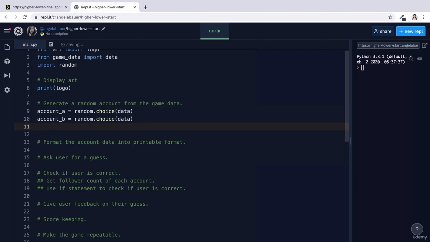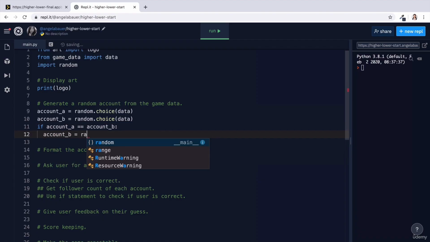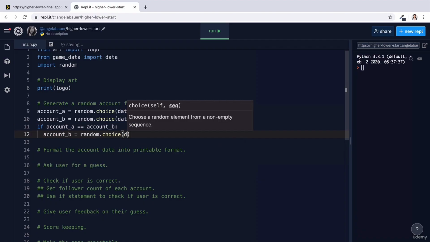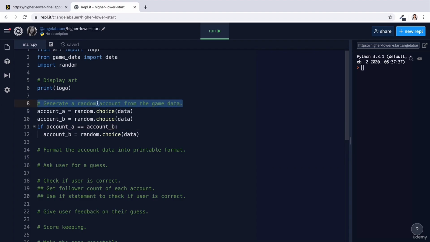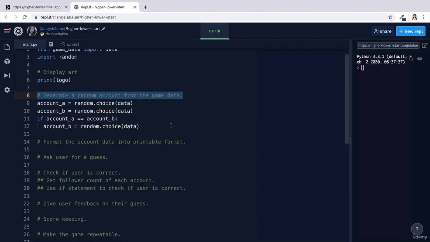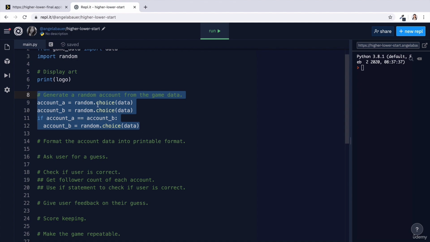But if you wanted to, you could in fact check and just make sure. So if account A equals account B, then in this case, you make sure that account B is regenerated. Often, as you're coding along, tackling the problems, smaller problems arise and you start thinking about what could happen and you start addressing that with code as well. So I think we're now done for this second problem and we're ready to move on to the next one.